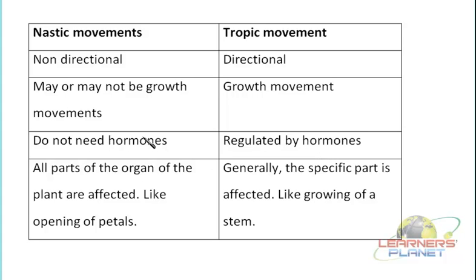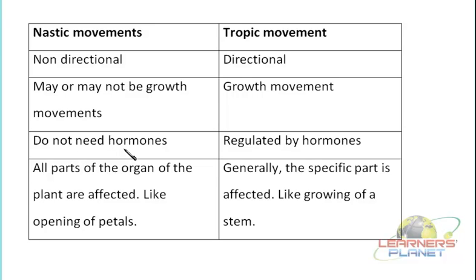Now in the case of Nastic movement, if hormones are not involved, then how is the process taking place? How is the movement taking place? That is actually under the control of some turgor pressure, or the movement of water molecules from inside to outside or outside to inside the cells.